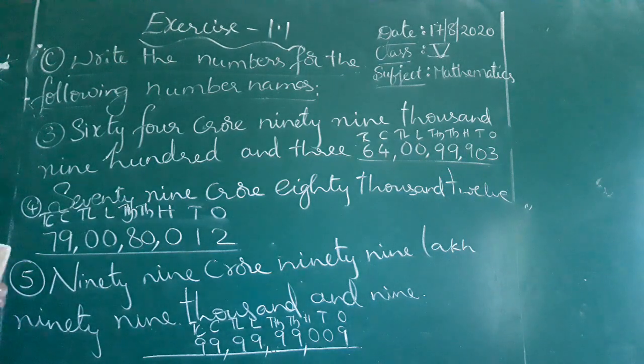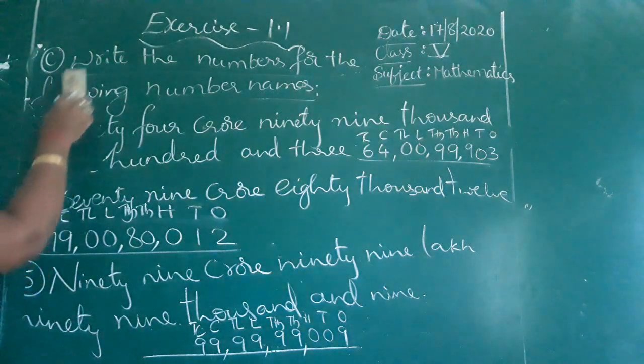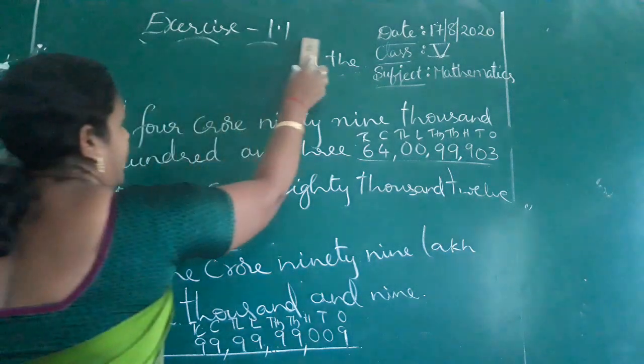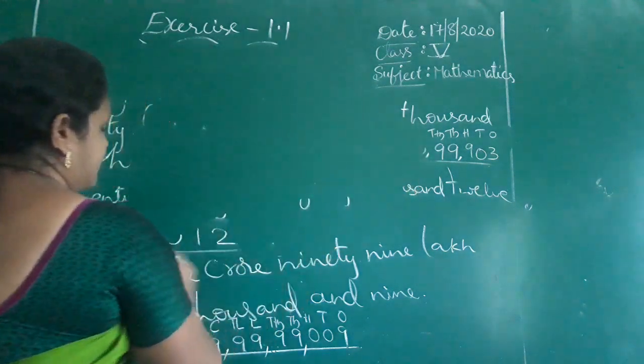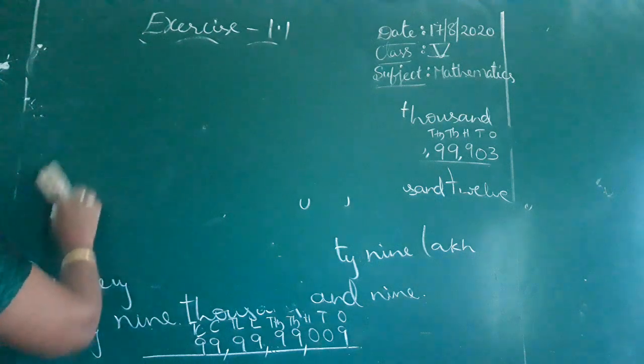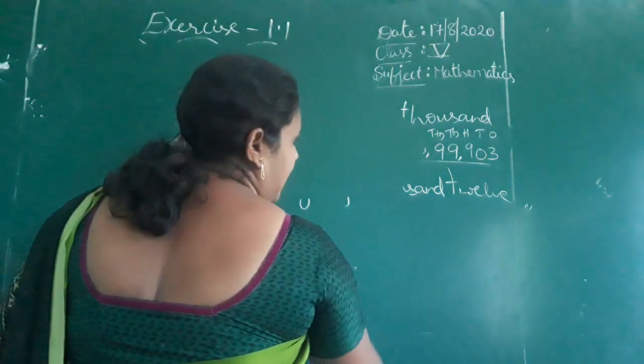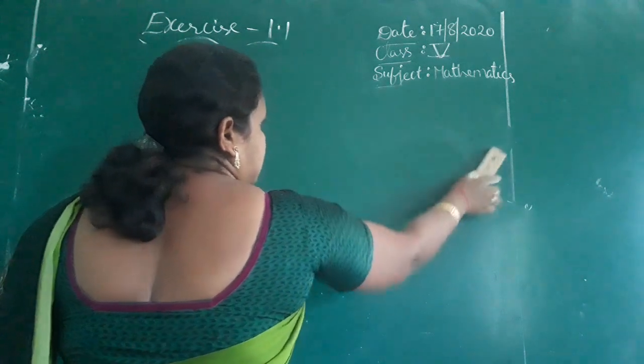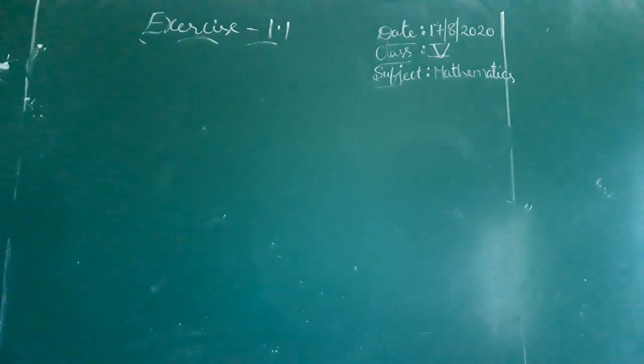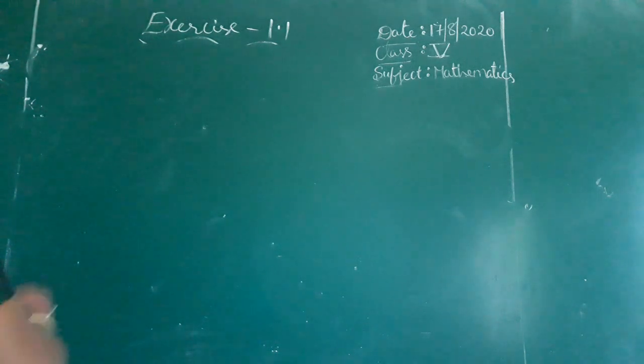Okay children, next you go to the last Roman in this exercise, D Roman. Complete the patterns. Patterns means you have to complete the series basing on the number. They give one number, change it, and the remaining all will be the same. So we have to complete the pattern and continue that.